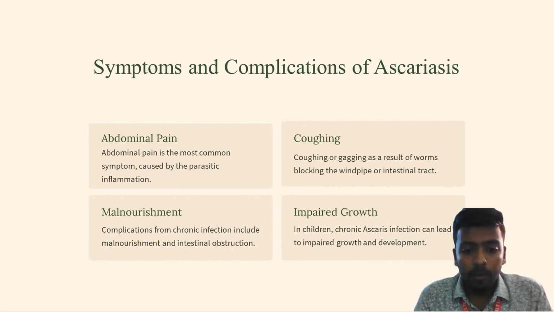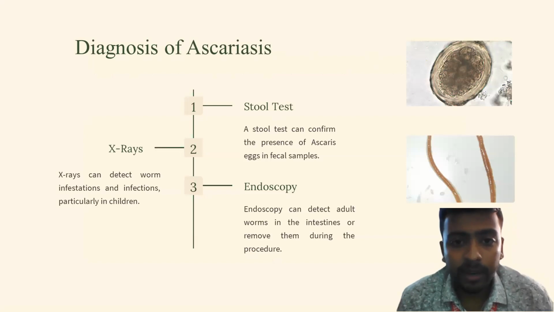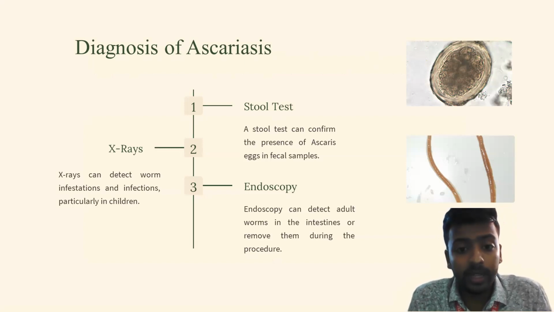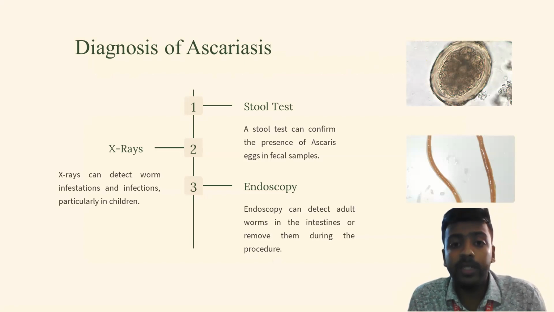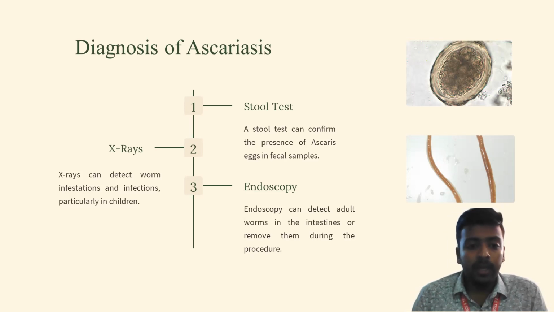Moving on to the diagnostics portion. Now, the most important diagnostic method here is stool examination. We go for microscopic examination of the stool, and then we try to detect the eggs, or in some cases, we even detect the adult worm under the microscope. There are various methods. We can observe them with KOH mount or iodine mount, or there are concentration methods like flotation methods or sedimentation methods. These methods are very important because they give us a more accurate result.